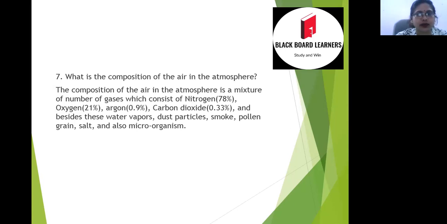So this is the mixture of a number of gases which consist of nitrogen, that is 78%, oxygen, that is available in the amount of 21%, argon, that is 0.9%, carbon dioxide, which is available in 0.33%, and besides all these gases, water vapors, dust particles, smoke, pollen grains, salt, and small microorganisms are also part of the atmosphere. We can see the composition of the atmosphere.